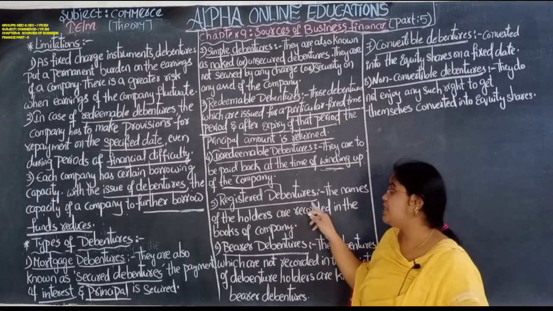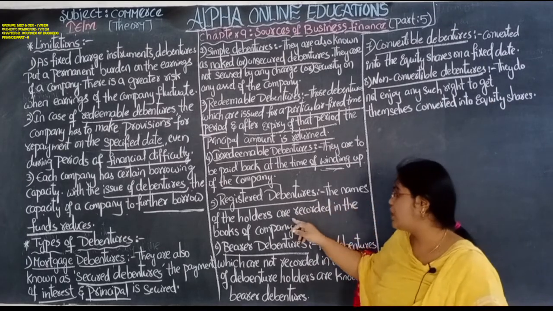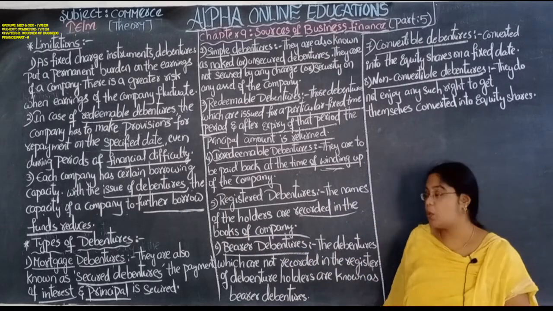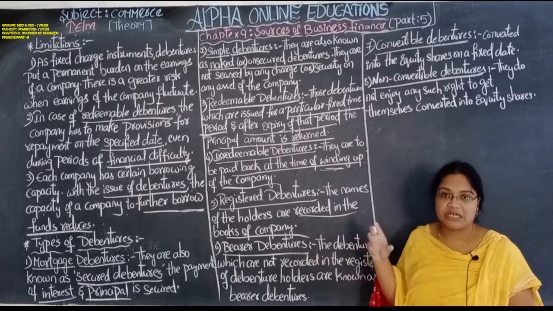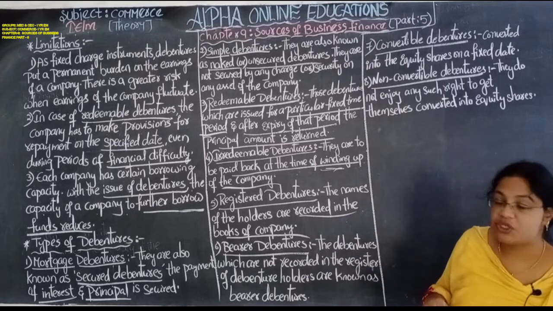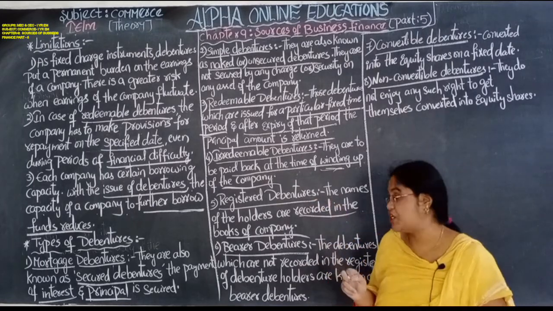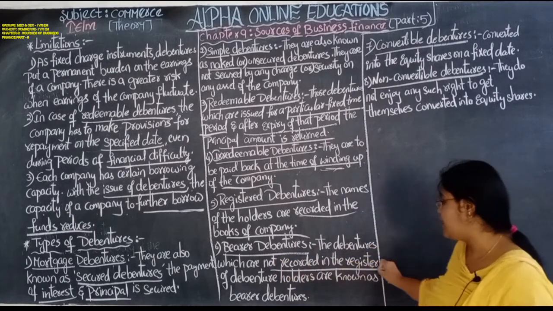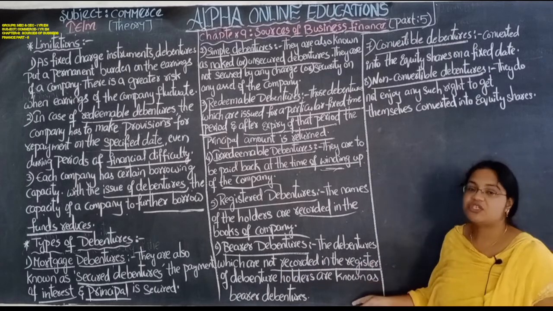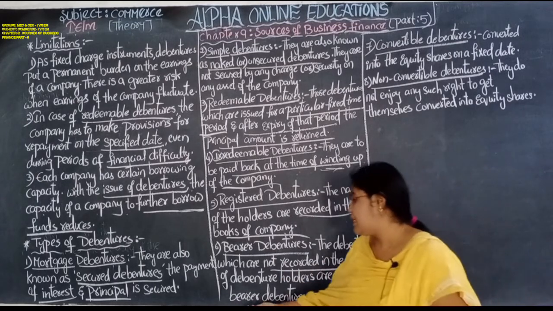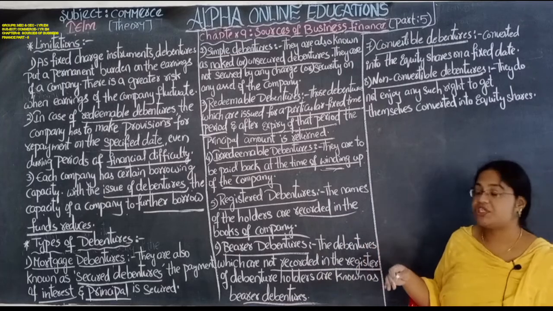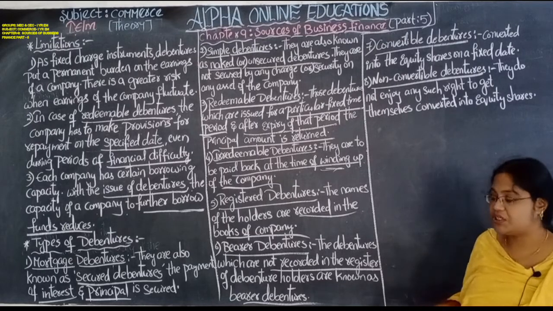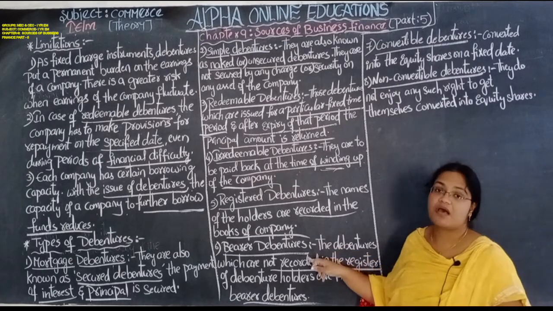Next, registered debentures. The names of the holders are recorded in the books of the company. Those types of debentures are known as registered debentures. Bearer debentures are the debentures which are not recorded in the register book. Those recorded in the registration book are registered debentures, and those not recorded are bearer debentures.